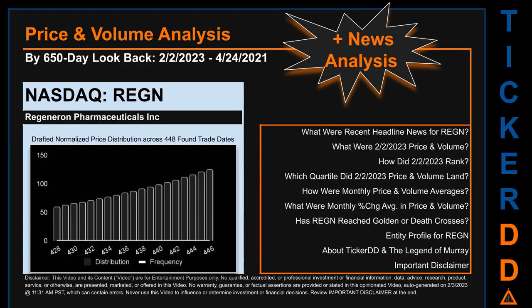The chart shown on this page is our initial attempt at studying the price for REGN after dynamically normalizing price distribution across those discovered trade dates. The bar chart is the generated distribution and the overlaid line graph, if it is generated, is the frequency of the prices on the x-axis. We will enhance this look through as our AI model progresses in the next iteration. Remember that this is just a drafted, in progress, observational model to best fit abstracted third-party data into various opinionated views. Before we jump into price and volume analysis, let's look at recent headlines for REGN.